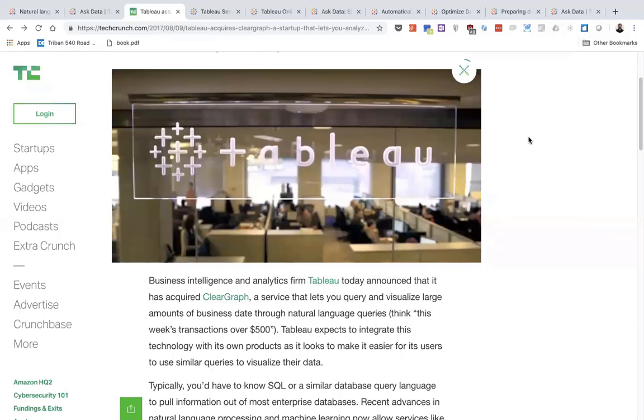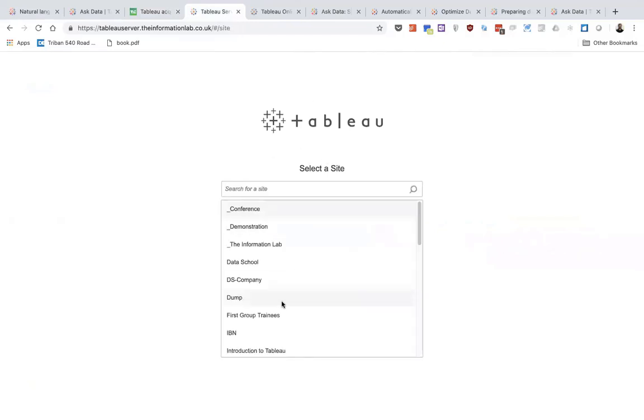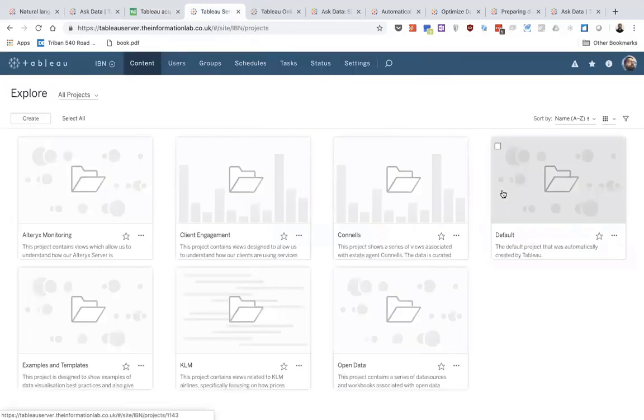Without further ado, let's just hop into it and get started. I'm just going to quickly log into my Tableau Server here and choose the site I'm going to hop into. Now, immediately you might notice something different. This is the new mixed content view within Tableau Server. If you're a veteran of Tableau Server, you might notice that it was a slightly different view when you logged in. What Tableau have done here is started off with this projects view.